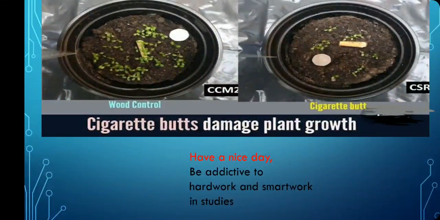You have to think about it and keep your answers ready. Maybe I'll ask this question in the Google form. So find out what happens if cigarette butts are kept in the potted plant. Will the plants grow or not? You should know about it. I have already explained it.